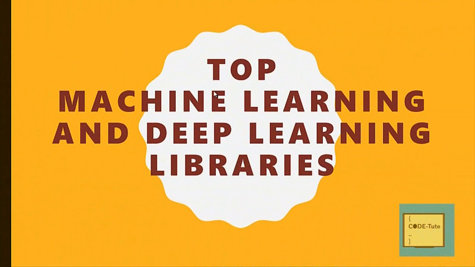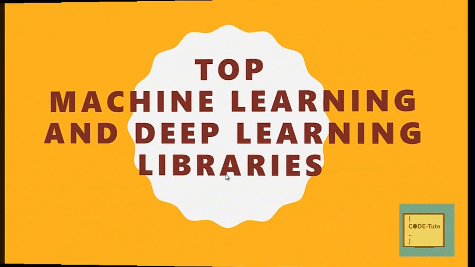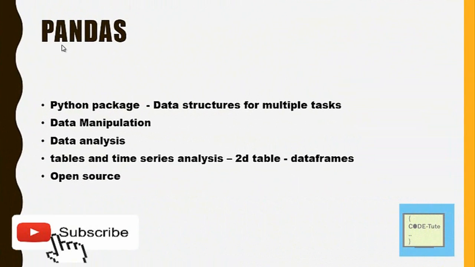Today we will understand what are the top machine learning and deep learning libraries or frameworks. So let's get started. The first library is Pandas. Pandas is a Python package and it has different data structures to perform multiple tasks. The main functionality of pandas is data manipulation and data analysis.